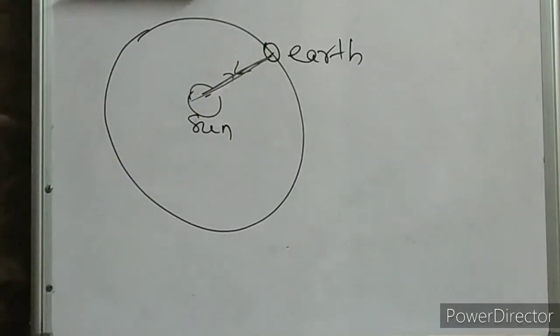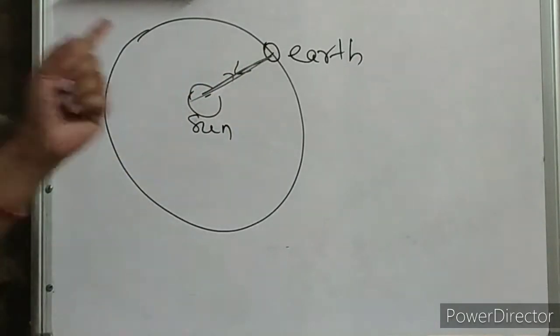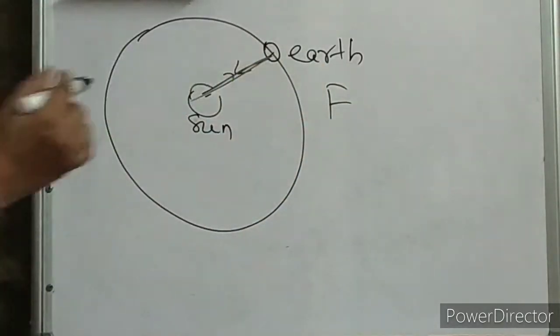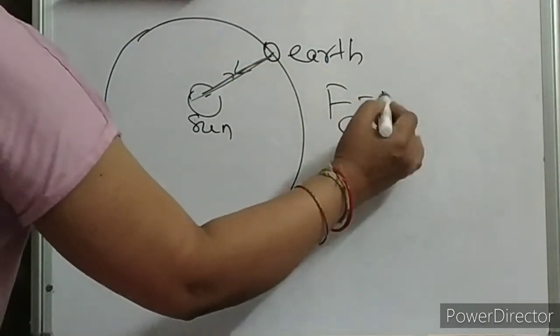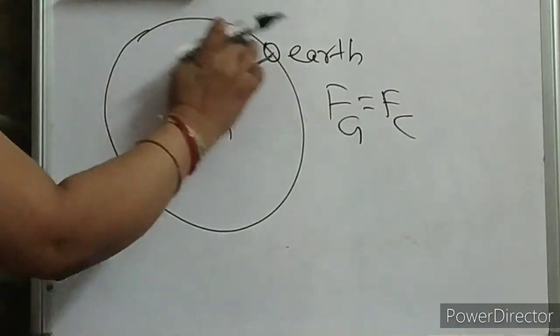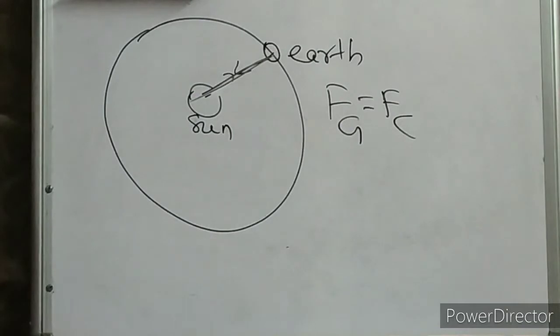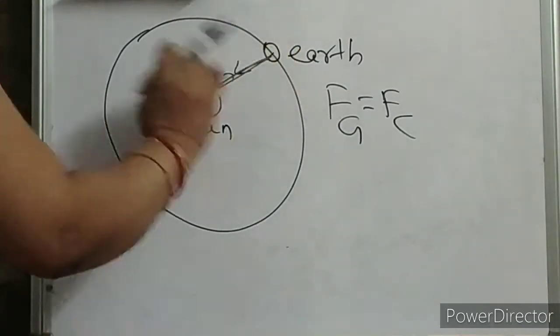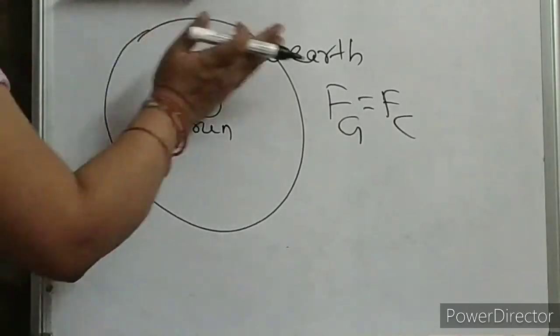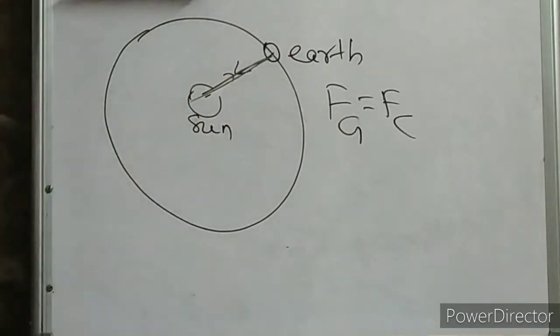This we have studied in the gravitation chapter. This gravitational force is nothing but your centripetal force in this case. That's why the earth is moving in a circular path around the sun. Clear? And why is it not falling on the sun? That also I have discussed. Because of an opposite force that is counteracting your centripetal force.